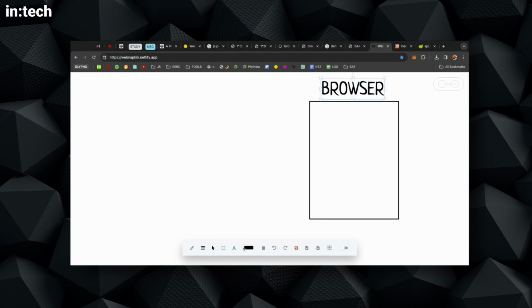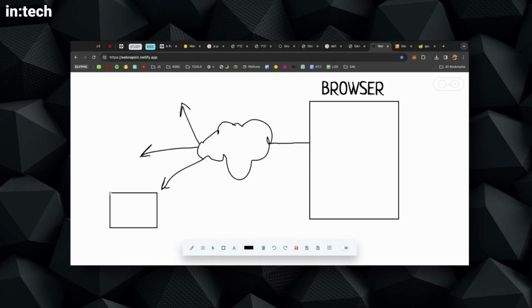Okay, and here's a silly cloud that's the internet. So the browser or the computer is connected to the internet, and then out there are a bunch of other computers that we can connect to. These computers are called servers. So let's think of them as boxes. So these are servers. Basically, a computer connects to other computers through the internet, right?